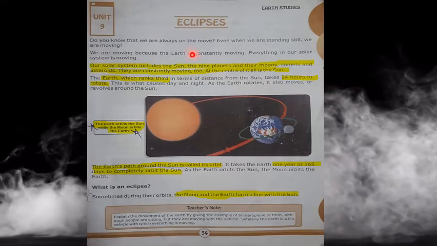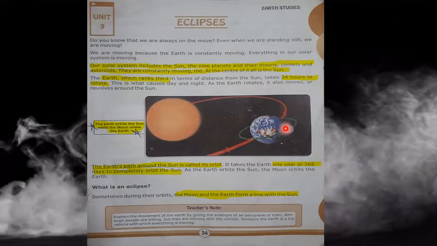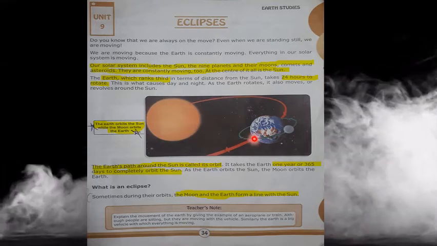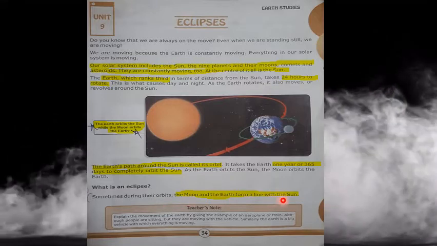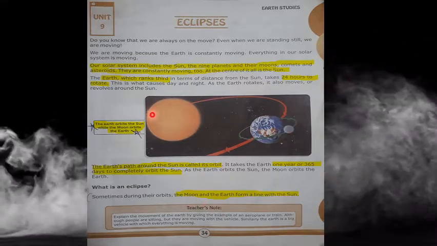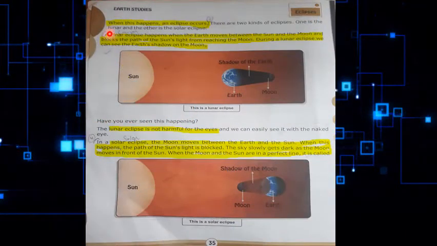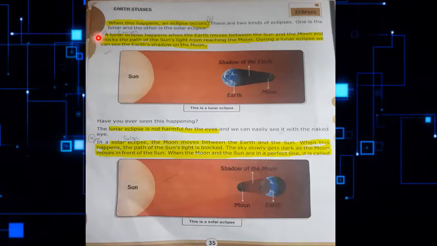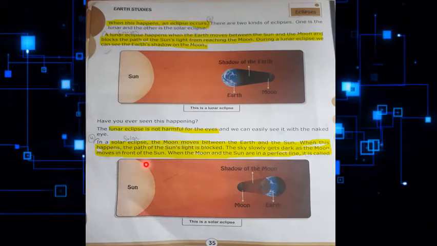Now, the name of the chapter is Eclipses, so we must know what eclipses are and why we are discussing these things here. When the Earth is revolving around the sun and rotating on its orbit, the moon and the Earth form a line with the sun. When this happens, an eclipse occurs. When the sun, moon and earth form a line with one another, an eclipse happens. Now if we talk about the types of eclipses, there are two types.